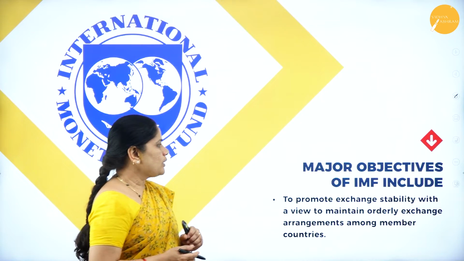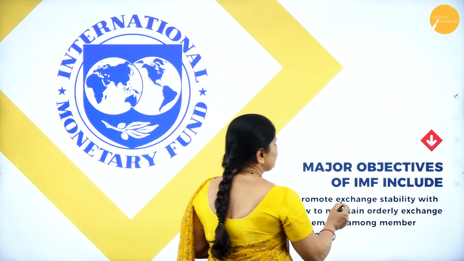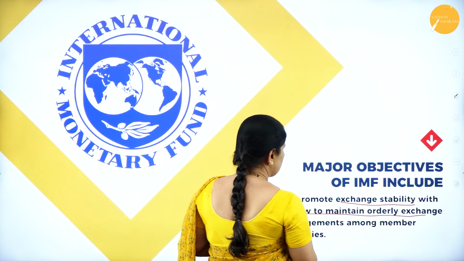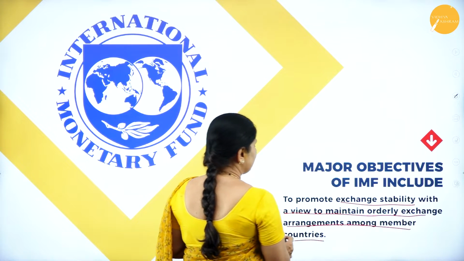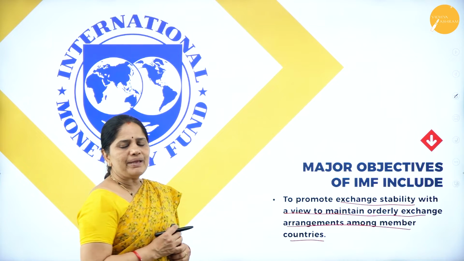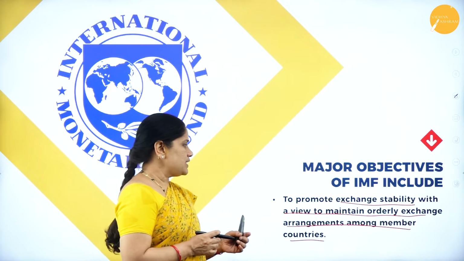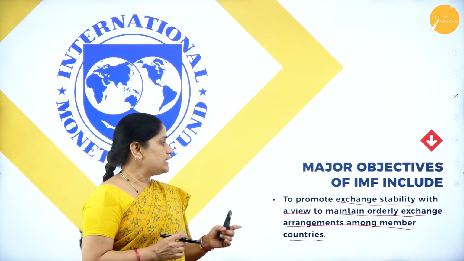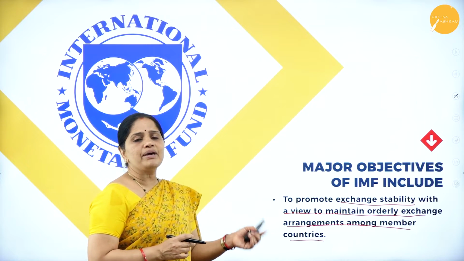Then the major objectives of the IMF include to promote exchange stability with a view to maintain orderly exchange arrangements among member countries.